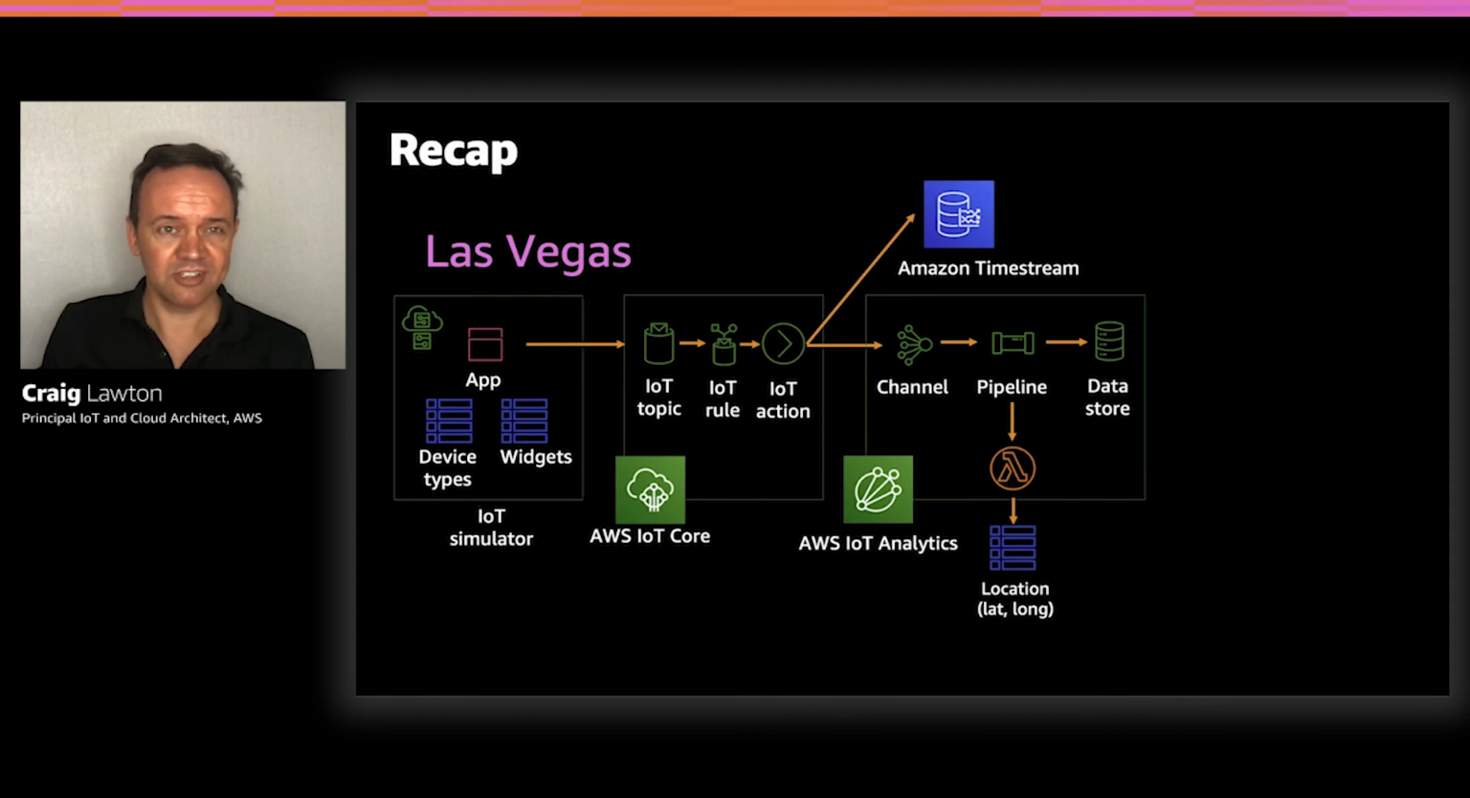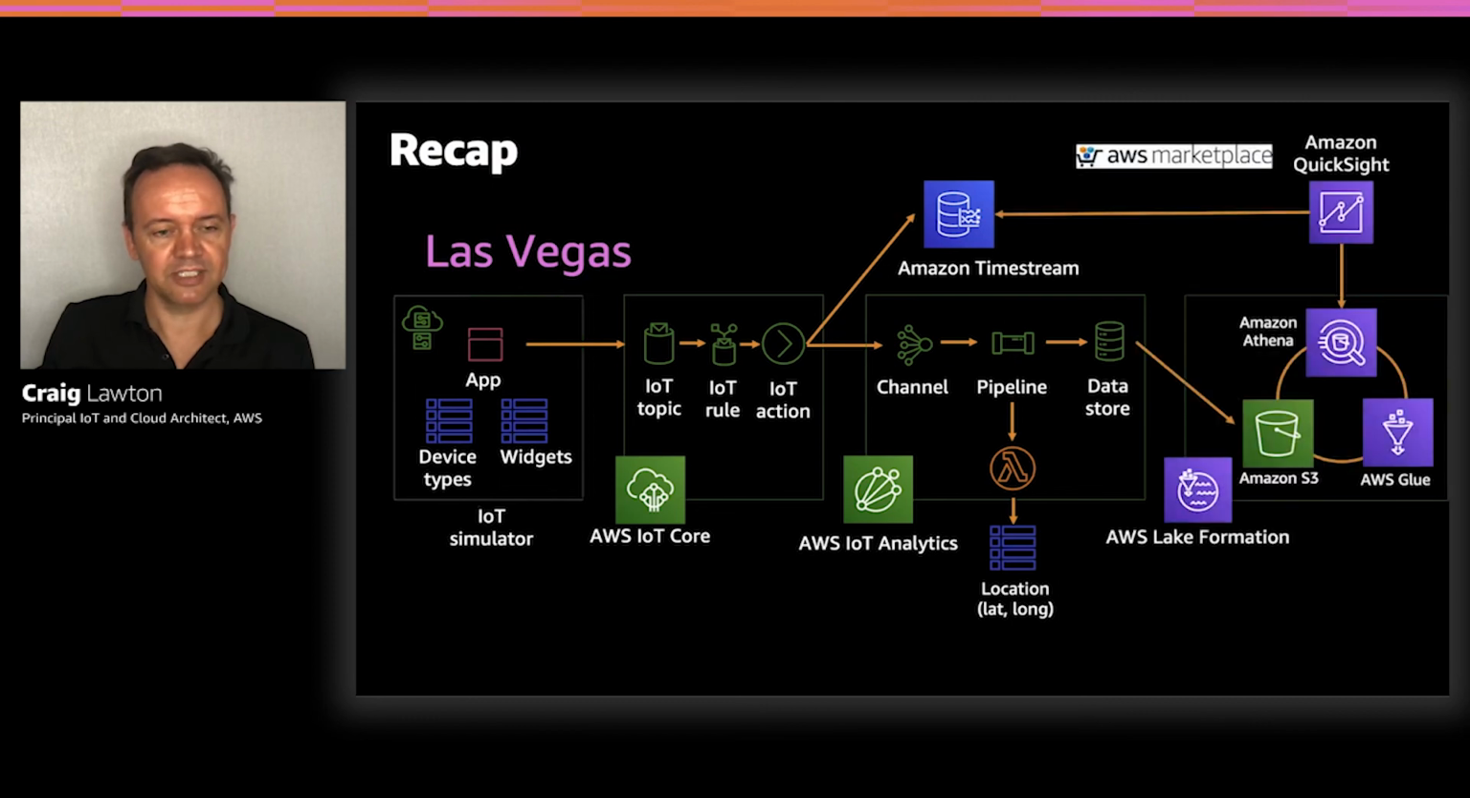And then we stored the data in a time series optimized IoT analytics data store that was a customer managed S3 bucket. And that customer managed S3 bucket formed part of our Lake Formation setup, which allowed us then to use Glue to catalog and crawl that data, and Athena to make those queries available. And then we used QuickSight to generate charts and visualizations that could be used by city planners.